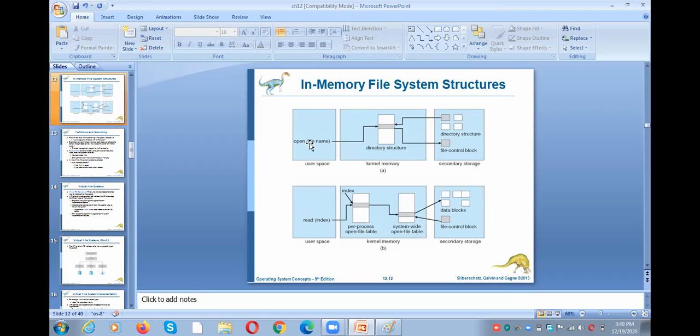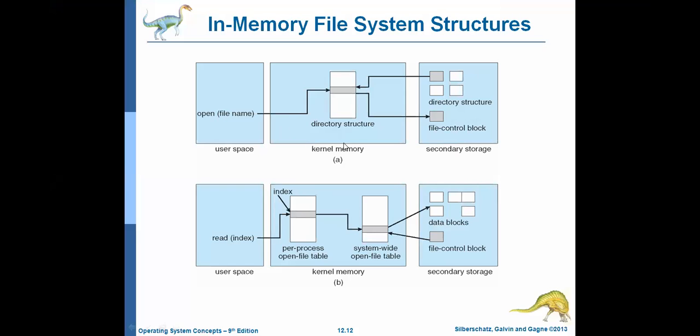Initially, in order to open a file, you need to give a file name. Once the file name is given to the kernel, the directory structure will be maintained in the in-memory kernel memory. Kernel is a part of an operating system. Then the operating system will check for the existence in the file control block. The file control block maintains information about all the files. It is available in the secondary memory, that is, disk. Once the file information is known, the file control block sends back the information to the system-wide open file table. Why? Because the file is opened, right?